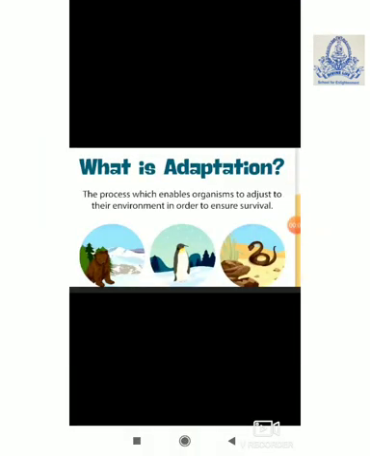Let's try to understand the term adaptation again. Adaptation is the process which enables organisms to adjust to their environment in order to ensure survival. Survival is the main reason for plants and animals to adapt themselves to their surroundings. The plants and animals that are not able to adjust themselves die out.